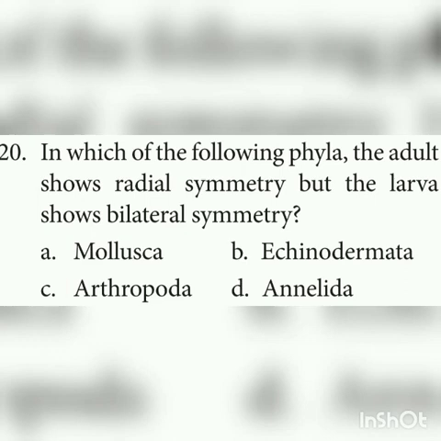And 20th question. In which of the following phyla does the adult show radial symmetry but the larva shows bilateral symmetry? The adult shows radial symmetry and the larva shows bilateral symmetry. This is seen in which phylum? You can easily answer this. Phylum Echinodermata. The best example of Echinodermata is starfish.